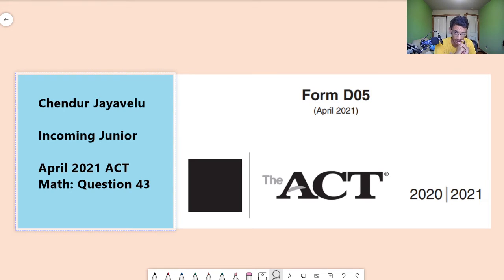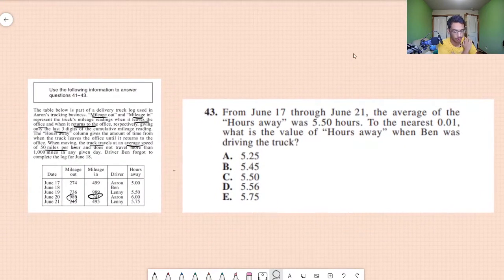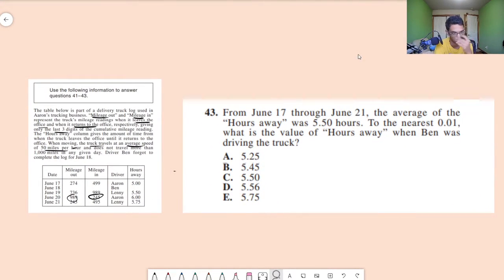I'm an incoming junior in high school, and today we're going to be looking at question 43 of the April 2021 ACT Math section, so let's get to it. So 43 was part of this table question that ranged from 41 to 43, so this is the last question of this table. I'm going to read 43 for you.